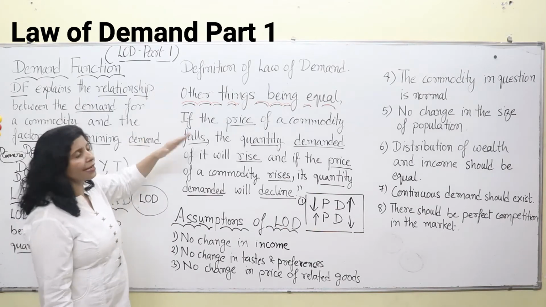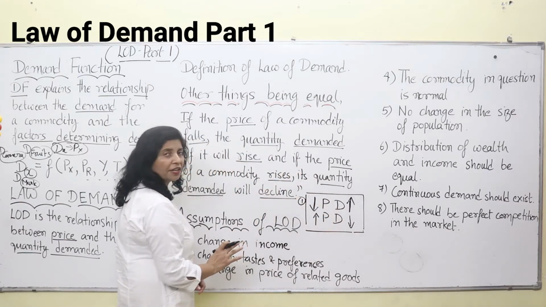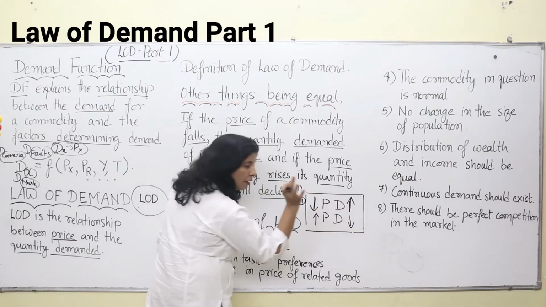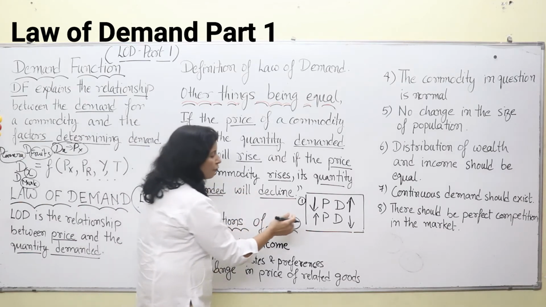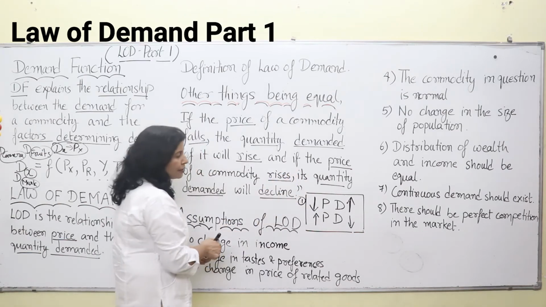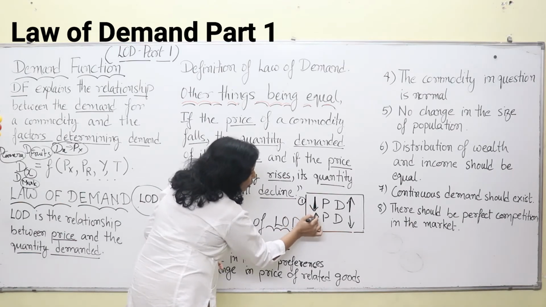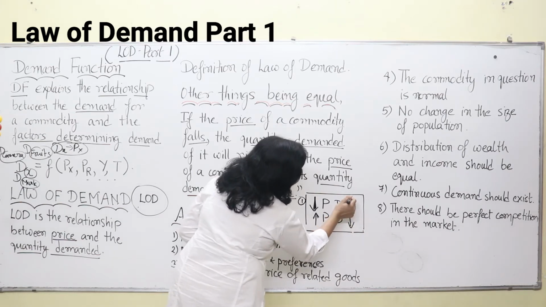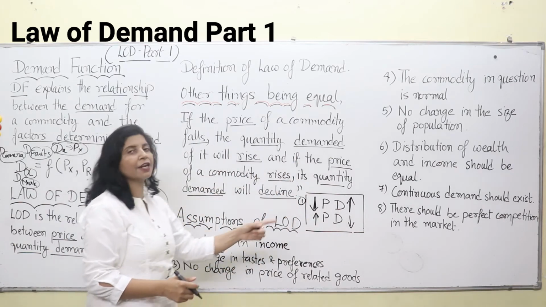So before discussing the law of demand, I need to discuss one thing. If you see this illustration, what I have done is written PD twice. Before defining this, for defining PD we have drawn arrows moving towards one another. So this is the arrow, and both arrows are moving towards one another. Then next to D, we have drawn arrows which are moving away from one another. Why? Because this will explain your law of demand.